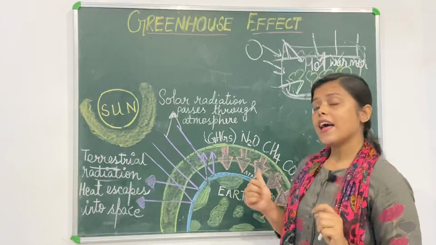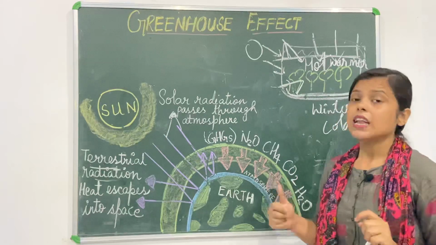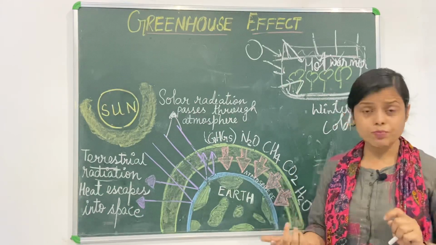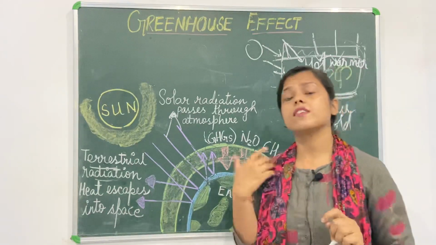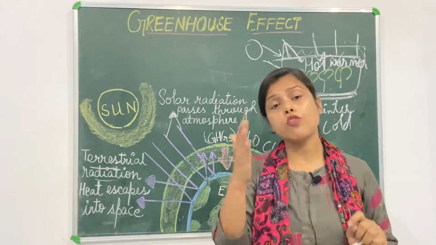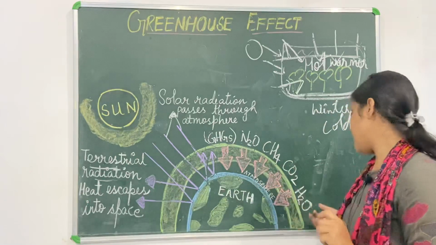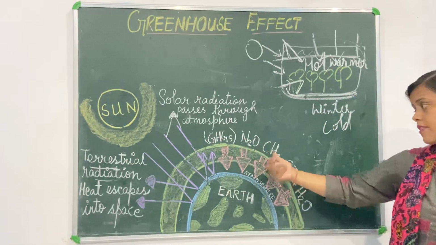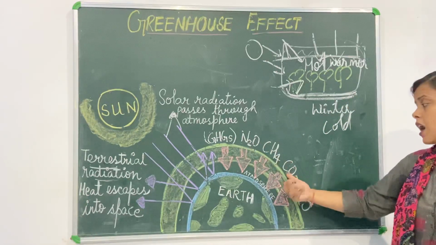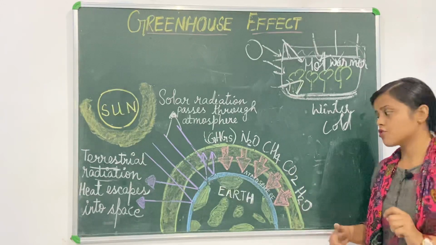Then the second gas which we have is methane. Then the third one is nitrous oxide, then CFC, that means chlorofluorocarbons, and then water vapor, or as I have written here, nitrous oxide, CH4, that means methane, carbon dioxide and H2O.